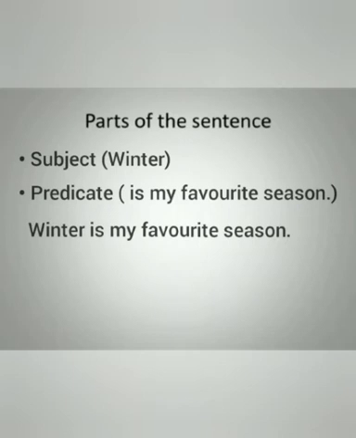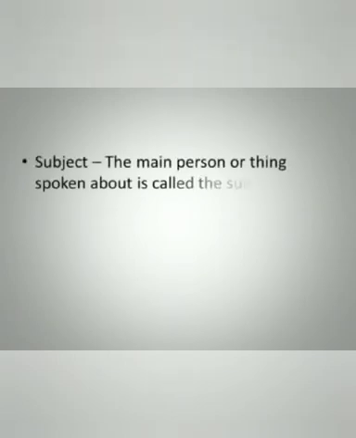So which is my favorite season? Winter. So here we are talking about winter in this sentence. So winter will be considered as subject, and the remaining part of the sentence, that is "my favorite season," will be considered as predicate. I hope you understood. So now we'll study about subject and predicate in detail with the help of few examples so that no confusion will be there. So what is a subject?